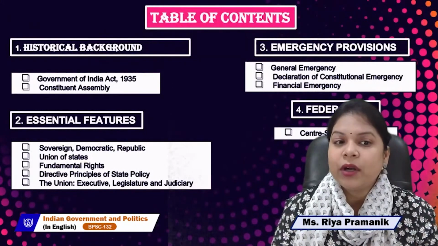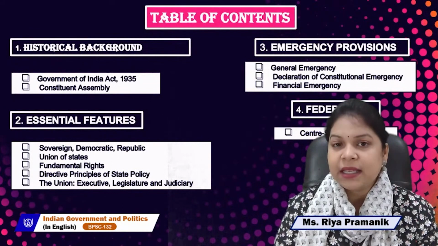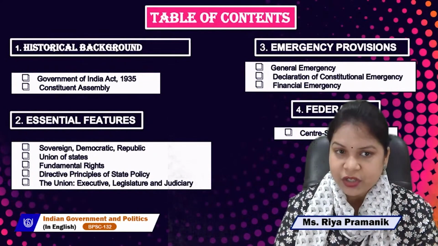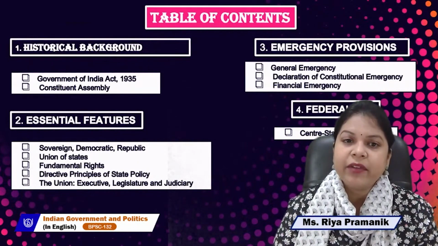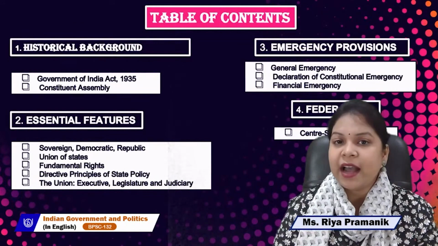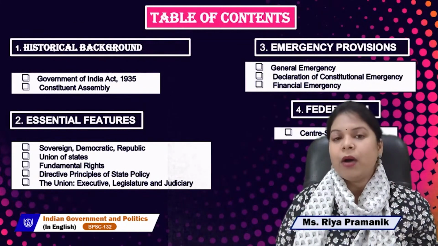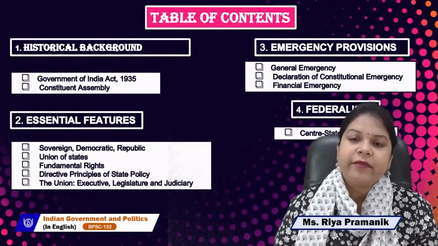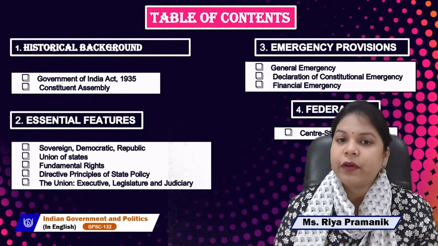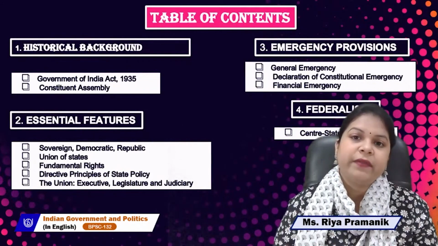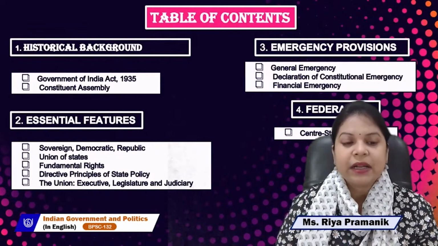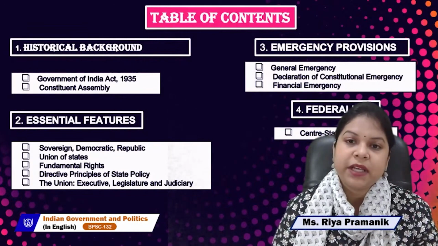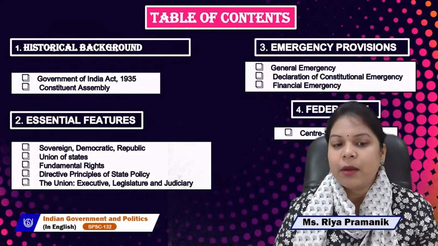Let's see what topics we will be discussing in today's session. First and foremost is the historical background, in which I will be talking about the Government of India Act 1935 and the Constituent Assembly. Further, I will be looking at essential features of our Indian Constitution: sovereign, democratic, and republic, union of states, fundamental rights, directive principles of state policy, and the union that comprises executive, legislature, and judiciary.